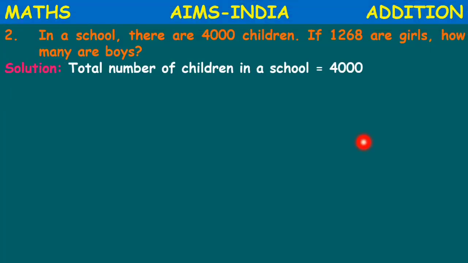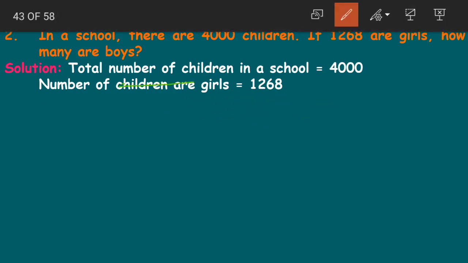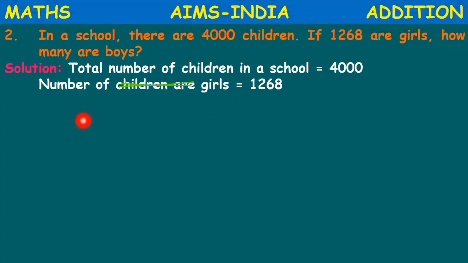Now what should the sentences be? The first number given here is 4000. Now what is this 4000? It is the total number of children in a school. Total number of children in a school is equals to 4000. Now next we have 1268 girls. So the next sentence will be number of children who are girls is equals to 1268, or simply you can write number of girls is equals to 1268.